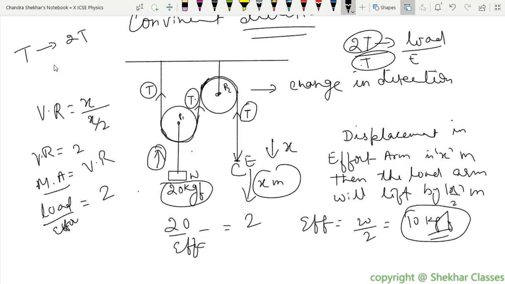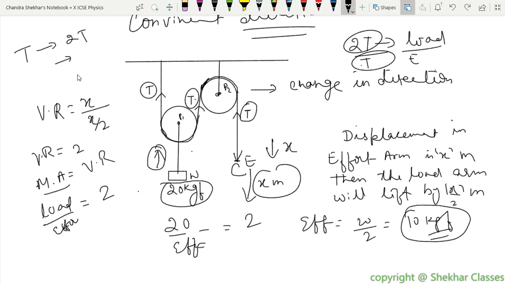What is the load here? Load is 20 kg. 2 into 20, right? No, sorry. Give me 1 second here. No, it has to be divided by 2 here, right? I think we are confusing over here.